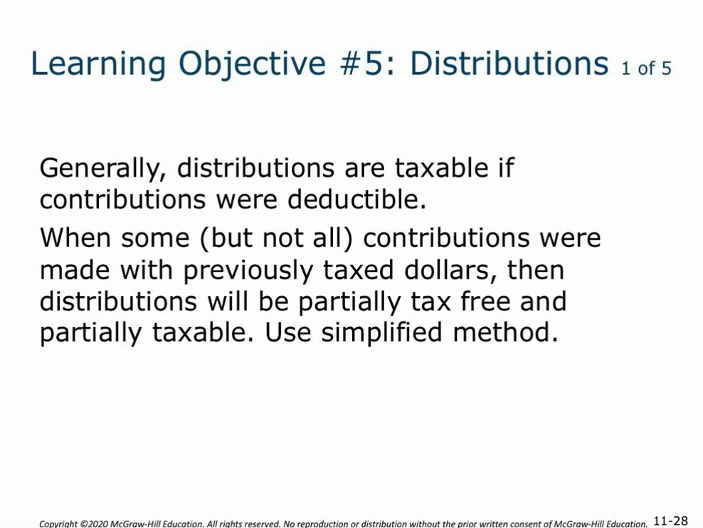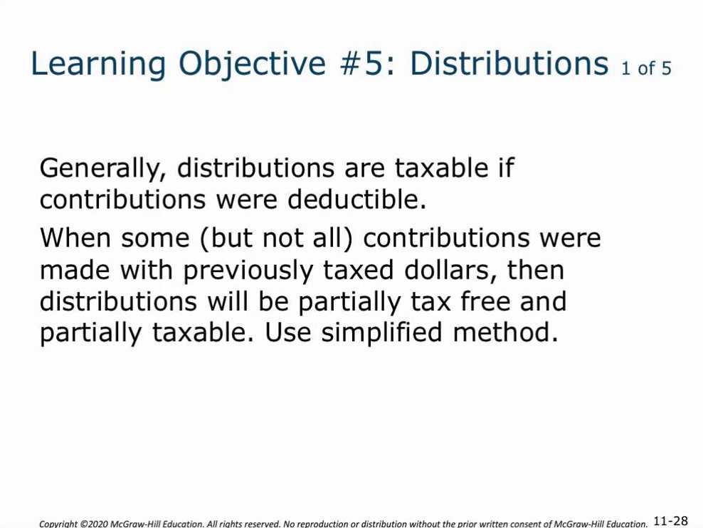Learning objective 5, distributions. Generally, distributions are taxable if contributions were deductible. So if you were able to take that tax benefit on the front end during the contributions, the distributions are going to be taxable. The issue we're going to have here is when some but not all the contributions were made with previously taxed dollars. So if you had a traditional IRA set up and during some of the years you still made your $6,000 contribution but did not receive the tax benefit for it, then distributions may be partially tax-free and partially taxable.